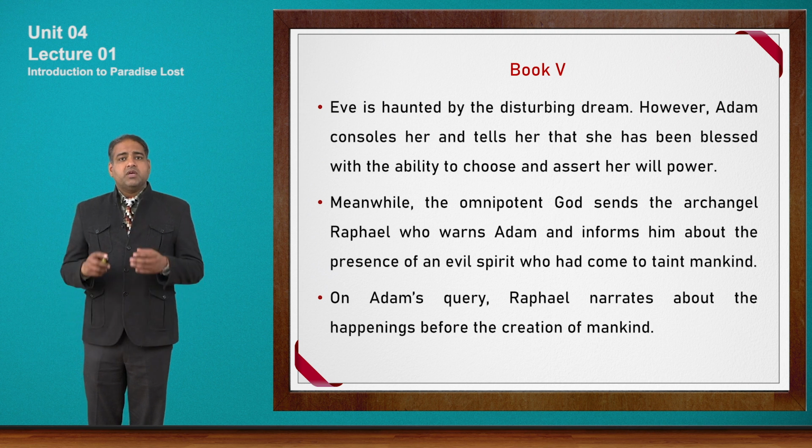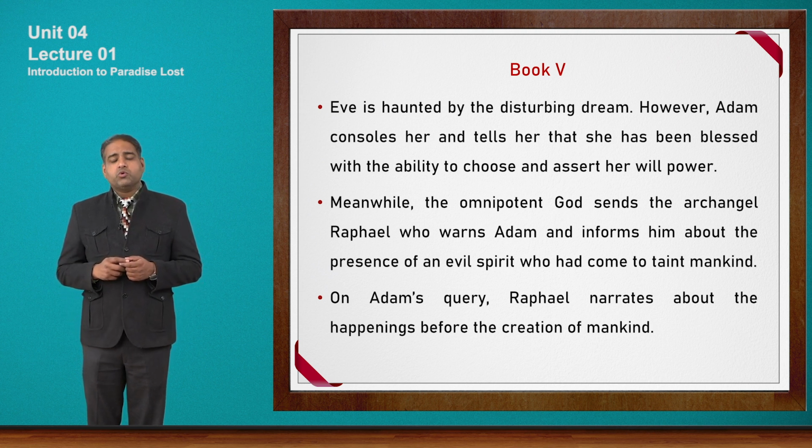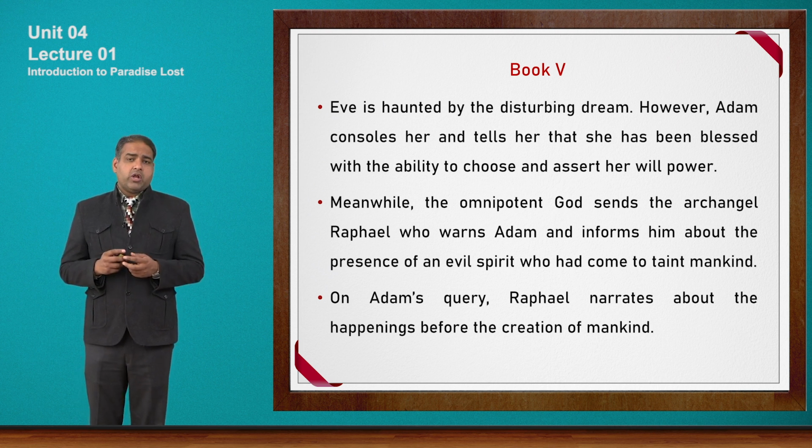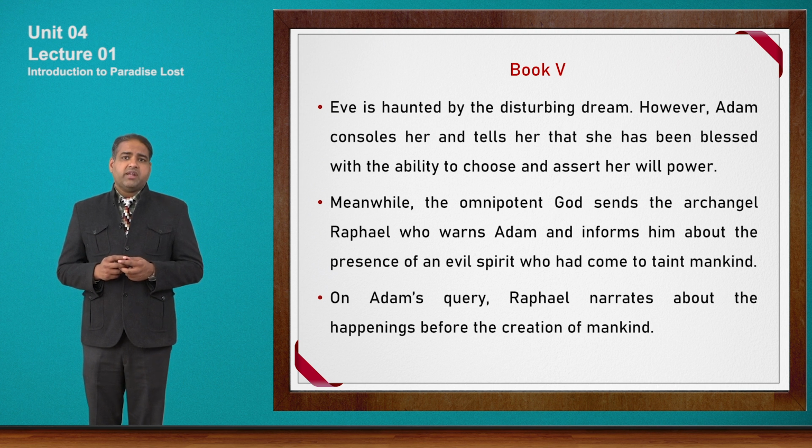Now what happens? God knows that something wrong is going to happen in paradise. So God now, after Gabriel, sends Raphael. Now Raphael warns Adam that there is some evil spirit which has now come to paradise, and that evil spirit is going to taint mankind by tempting Adam and Eve. On Adam's query, Raphael narrates about the happenings before the creation of mankind.